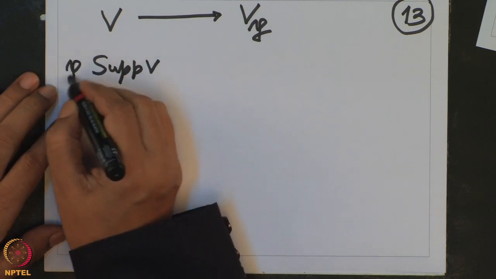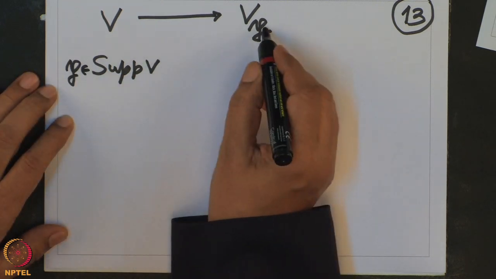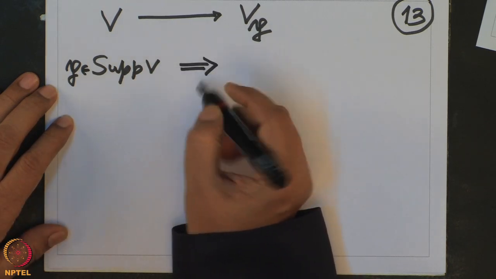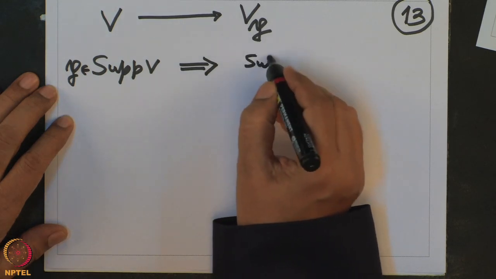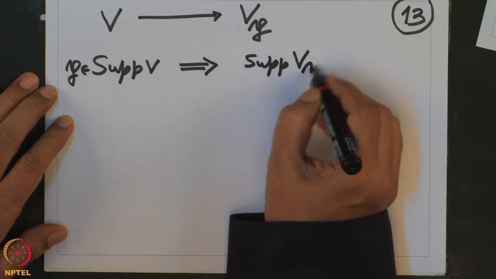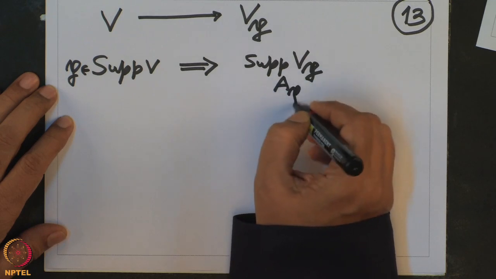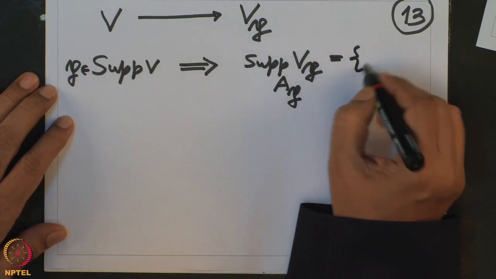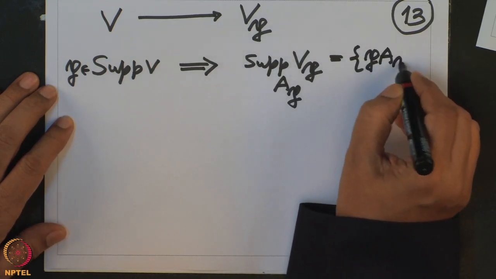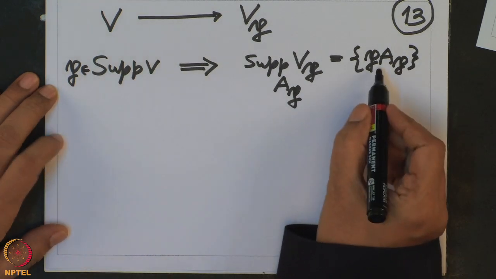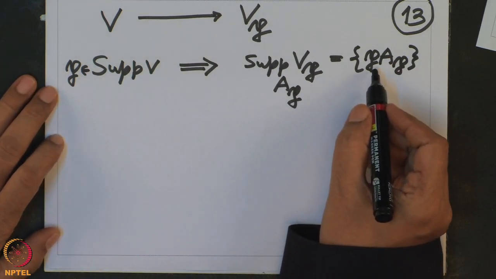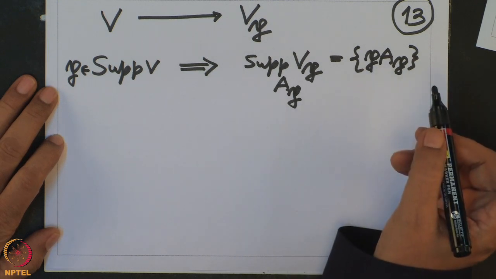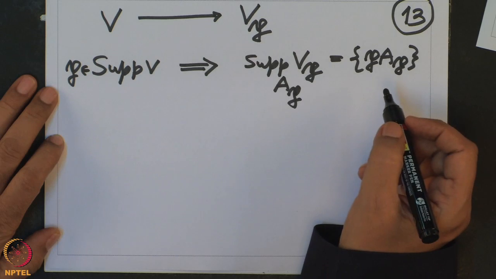If P is in the support of V, then this is non-zero and therefore the support of this module Vp as an AP module definitely contains the image of P in the localization, and there won't be any more, because all the prime ideals which are smaller cannot be in the support, since we have chosen a minimal element in the support.